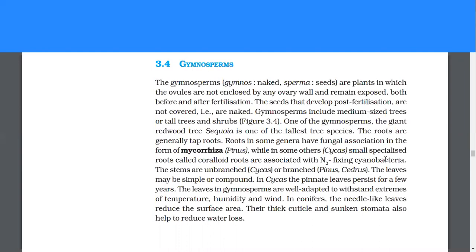The roots are generally taproots. Roots in some genera have fungal association in the form of mycorrhiza, as in Pinus, while in some others, like Cycas, small specialized roots called coralloid roots are associated with nitrogen-fixing cyanobacteria. The stems are branched or unbranched. The leaves may be simple or compound.